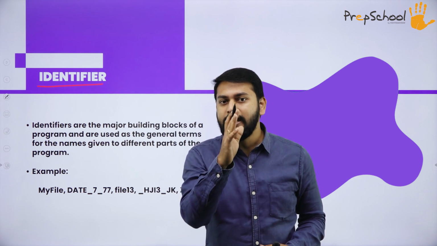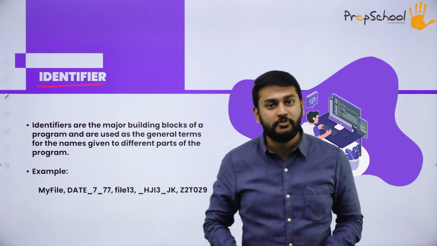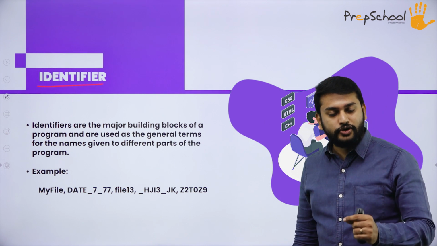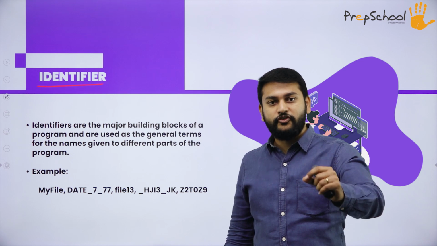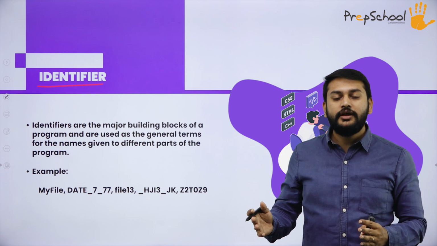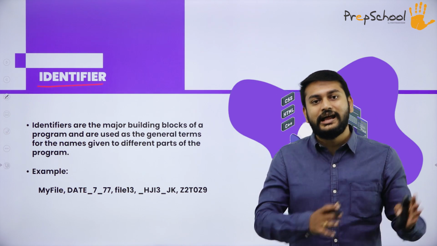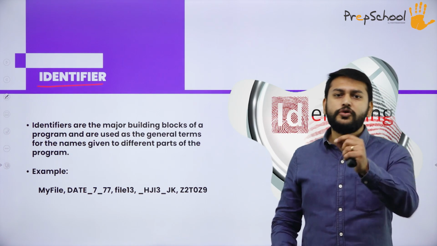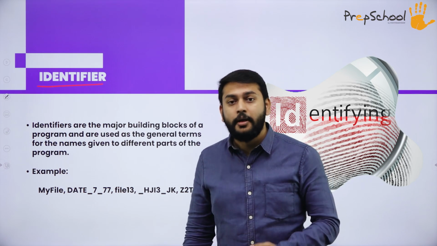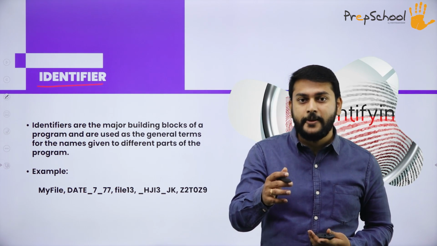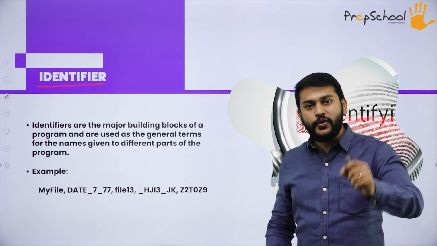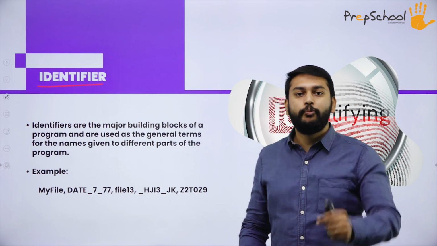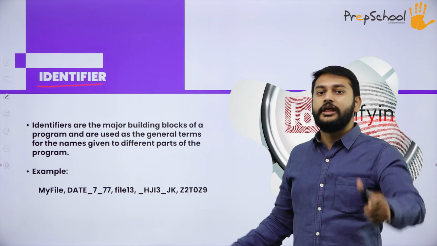If you are giving any name, I will call it an identifier in short. What did I tell? If you are giving a name for a variable, for a function, or for a class, that is what I will call an identifier. If you want to identify anything, how do you identify it? By its name, right? In the same way, if I want to identify anything in the program, I have to give a name for it. So with the help of an identifier, I am giving the name for it.